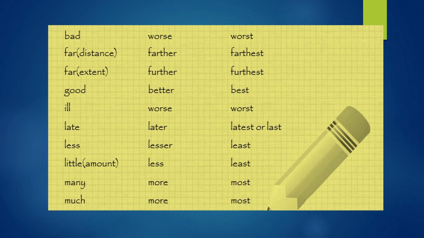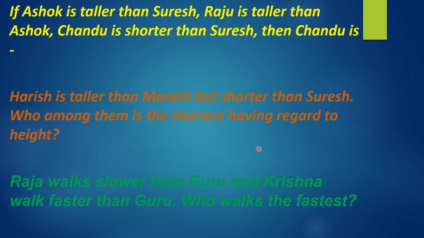I have clearly given the slides. Last but one, I am going to ask questions like those in your textbook, on page number 79. If Ashok is taller than Suresh, Raju is taller than Ashok, and Chandu is shorter than Suresh, then what is Chandu? You have to give the answer.